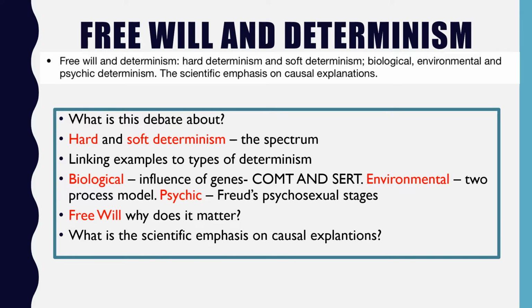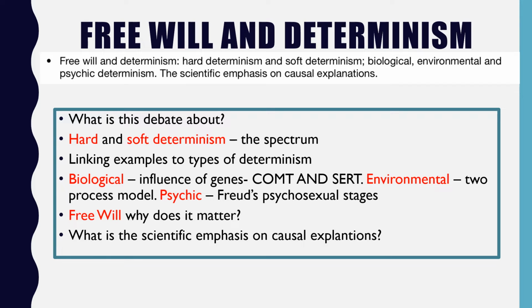Now, we're introduced to two terms here: hard determinism and soft determinism. This is really the spectrum in terms of determinism. So how much determinism am I going to allow into a theory? Am I going to say something is wholly determined, that's to say hard determinism, or just more soft determinism, so having a gene that may be giving you a predisposition for something but not necessarily meaning that gene is going to be activated? Now, students struggle with linking examples to the type of determinism, and when I say types of determinism, I'm referring to biological, environmental and psychic determinism, not this spectrum of determinism.